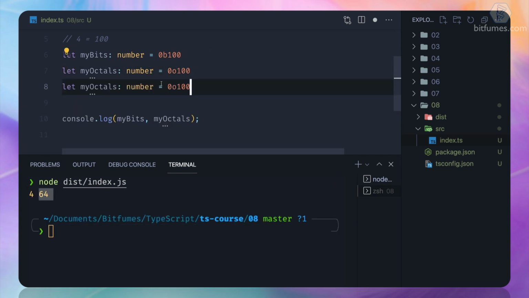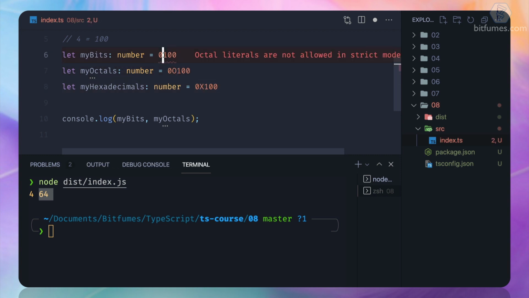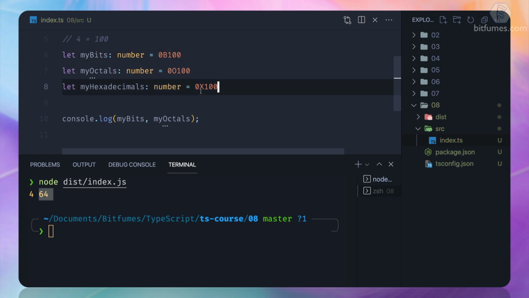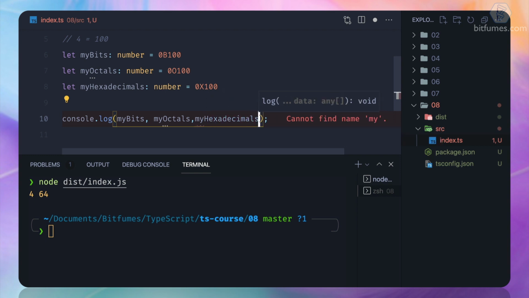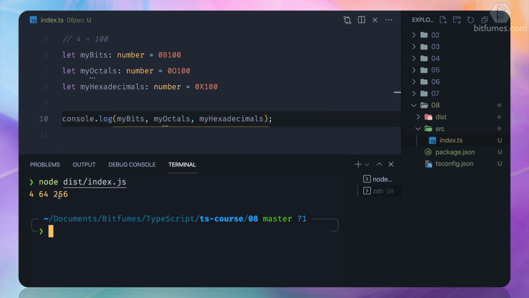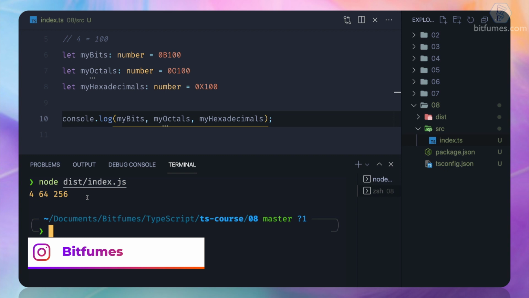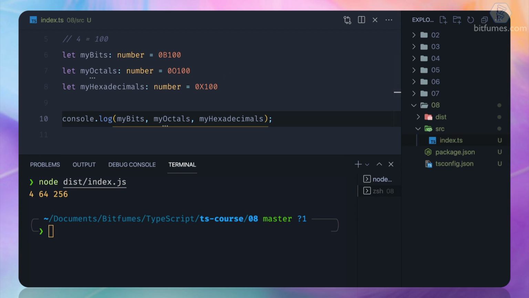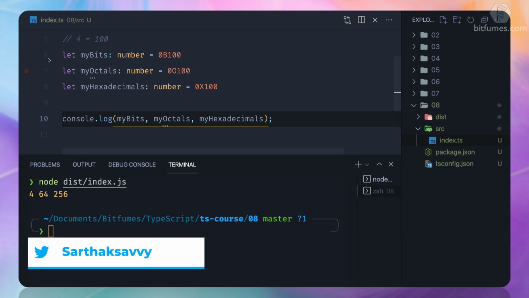Great. Similar to this, we have a hexadecimal. So hexadecimals, and here if we want to write a hexadecimal number, I just need to say 0x. And by the way, this x can be capital, or this o can be capital, and this b can be capital. And let's see the value of 100 in hexadecimal also. And we have to print it also. So hexadecimal, that's right, and 256. Wow, that's really great that we will be able to write every kind of number using this type number.